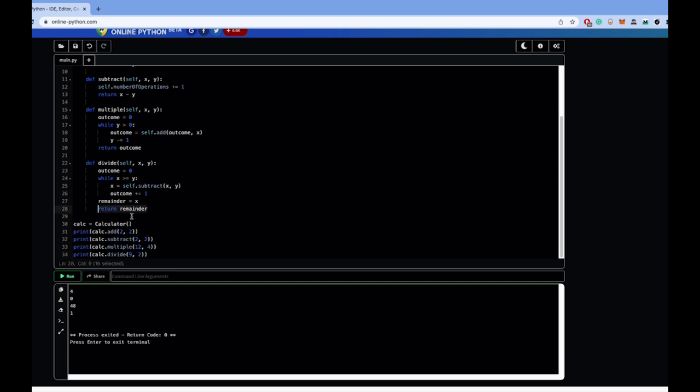But this is not ideal. For this, we need an if condition. If conditions are also very important as loops. They specify one of two actions or one of many actions based on a Boolean value. So here our Boolean condition is remainder does not equal 0. This will either be true or false. If it is true, we would return